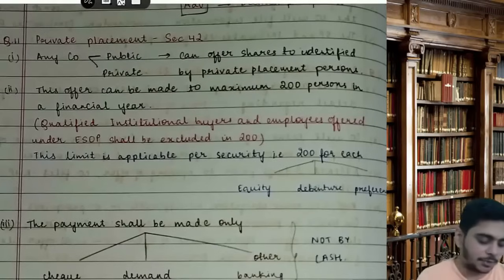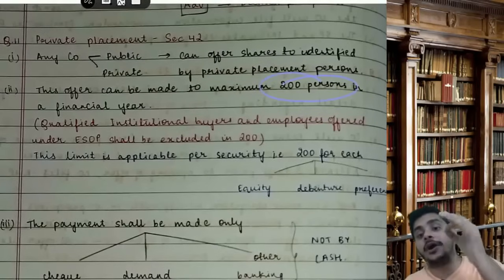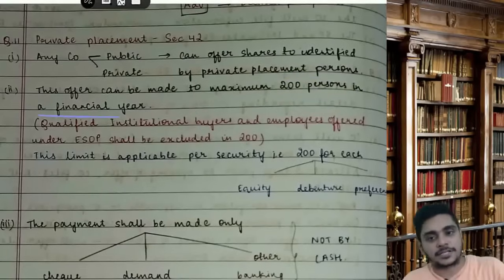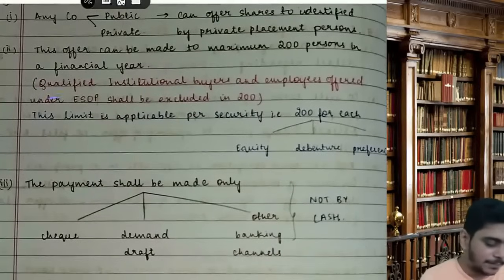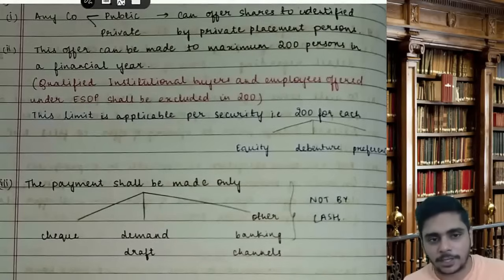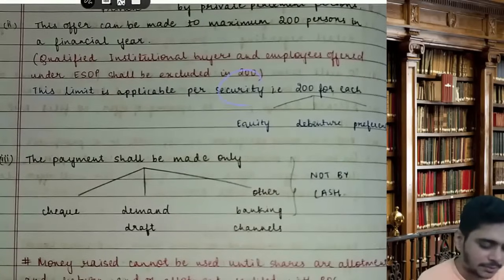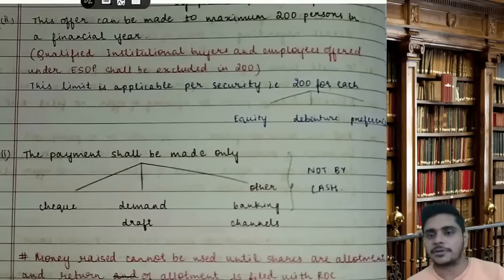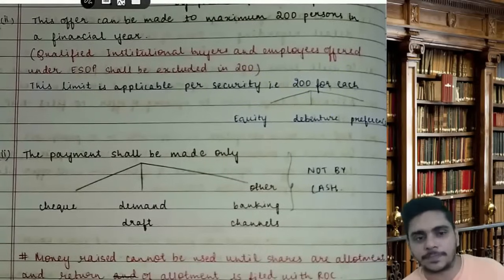This offer can be made to a maximum of 200 persons in a financial year, that is April to March, whether it's a public company or a private company. QIBs and employees under ESOP shall be excluded from the 200. So that is in addition; QIBs will not be counted, ESOP employees will not be counted. This limit is applicable per security, that is 200 for each of equity, debentures, and preference shares.